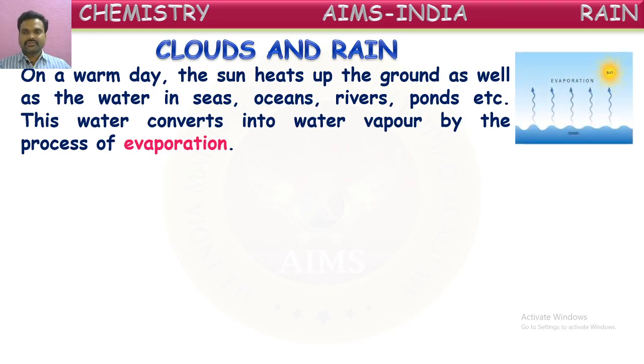Suppose this is a water body, the ocean. From the ocean, water is getting evaporated. We know this evaporation occurs not only in the morning or day times; even at night the evaporation occurs. But in sunlight, evaporation occurs rapidly, and in cool times it occurs very slowly. Evaporation is an all-time process. It will be occurring continuously.